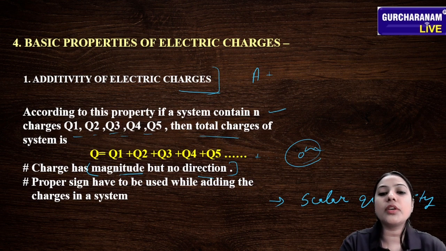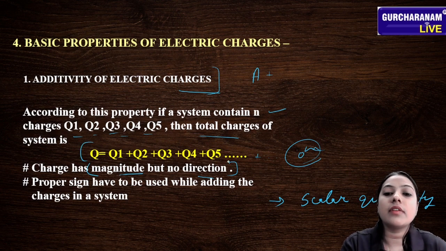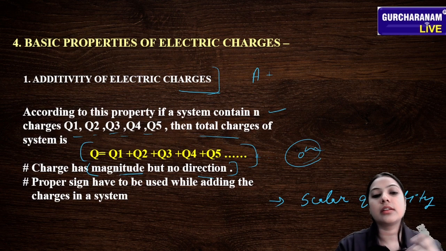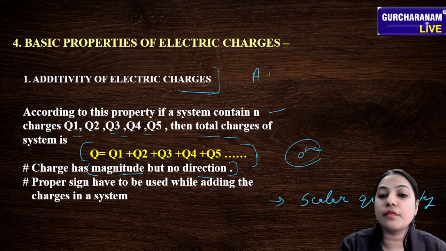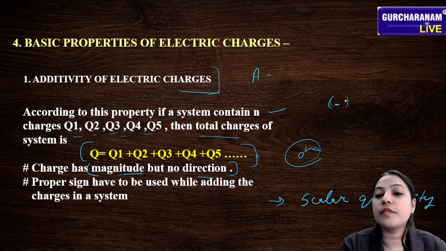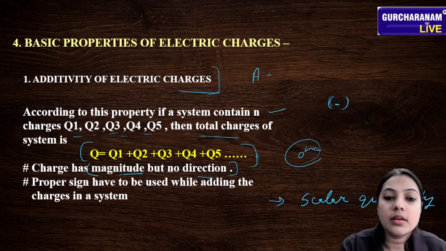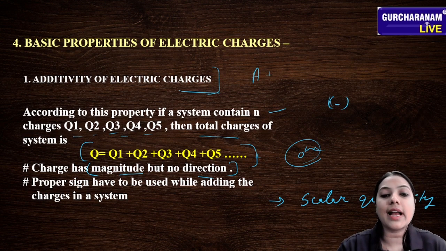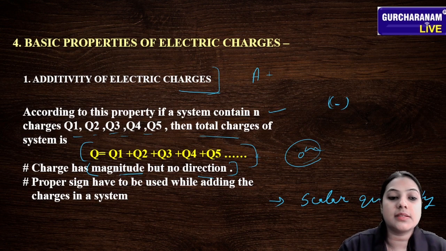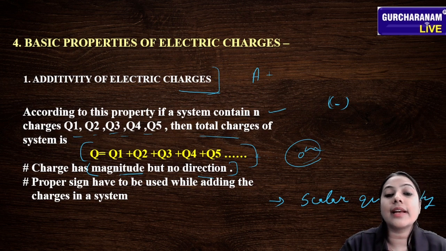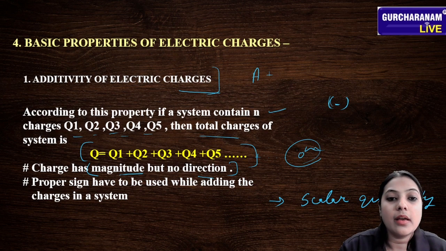Proper signs have to be used while adding the charges in a system. This is just a precaution. We have to use proper signs, that means plus to plus, negative to negative. Because if you are not using this, our numerical is going wrong. So the proper signs have to be used while adding the charges in a system. After that, you will get a correct answer.